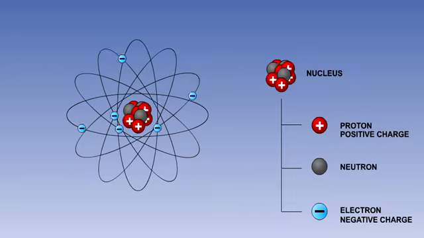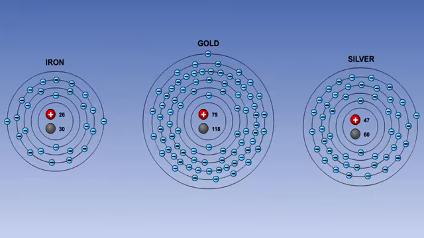Each electron has a negative electrical charge. Each atom has an equal number of protons and electrons. Their electrical charges cancel each other out, so an atom is electrically neutral. Atoms of different materials have different equal numbers of protons and electrons.